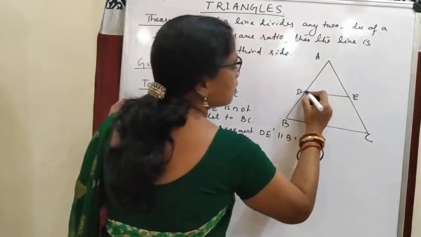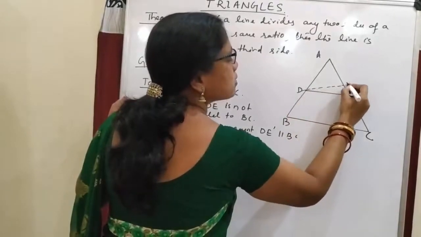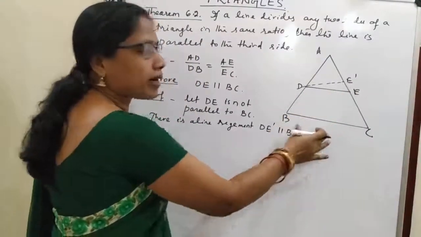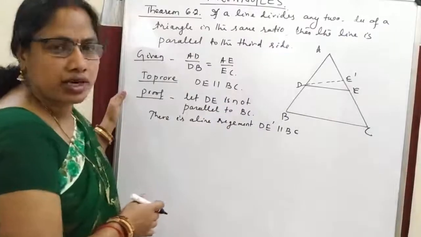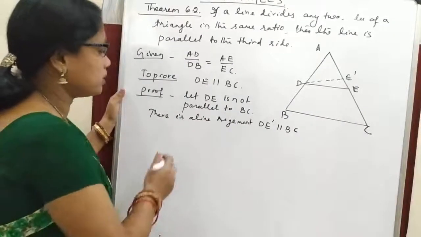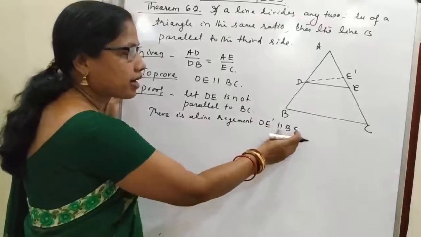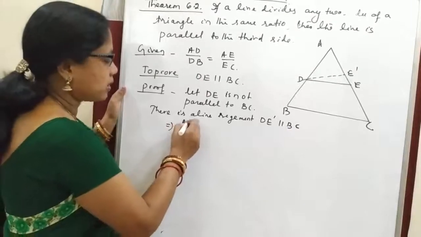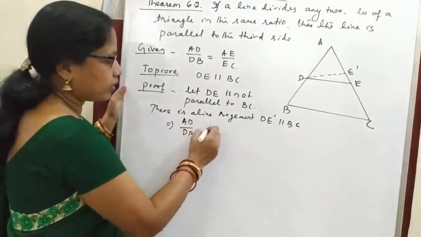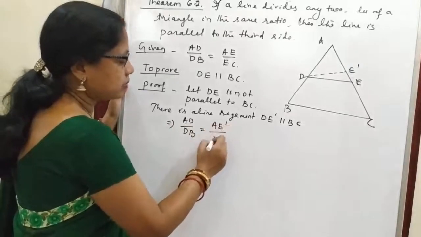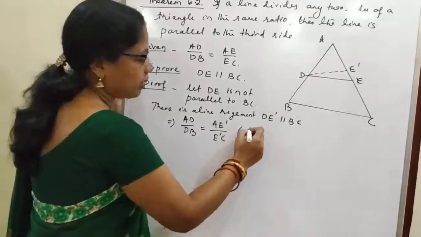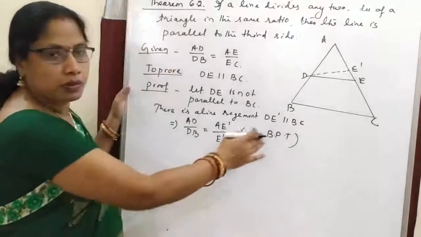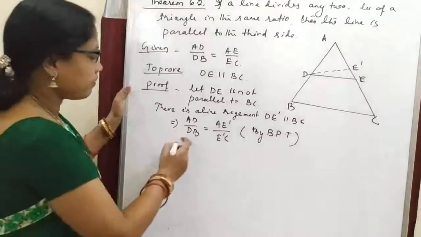So here, let this be DE dash, which is parallel to BC. So if DE is not parallel to BC, then there exists another line DE dash parallel to BC. So if DE dash is parallel to BC, according to the basic proportionality theorem, this implies AD by DB is equal to AE dash by E dash C, by BPT, basic proportionality theorem.